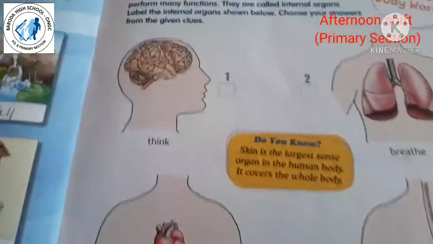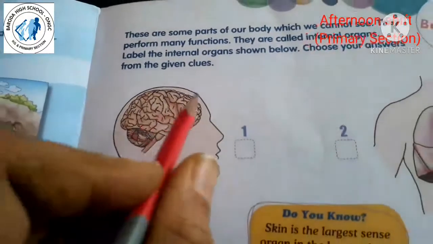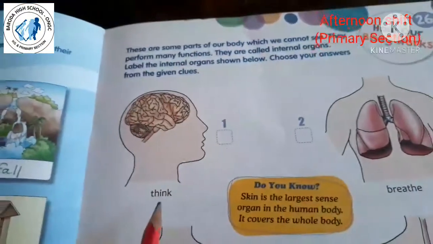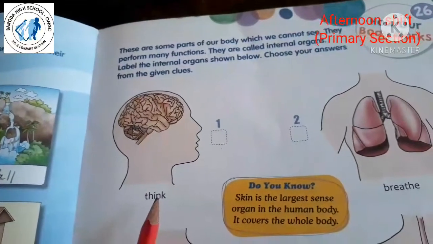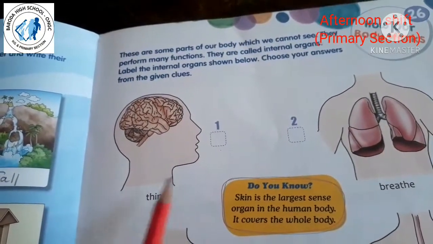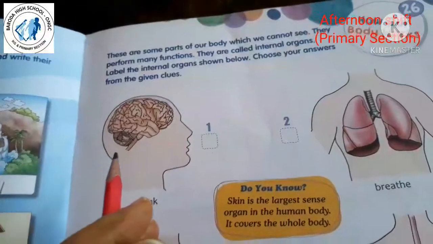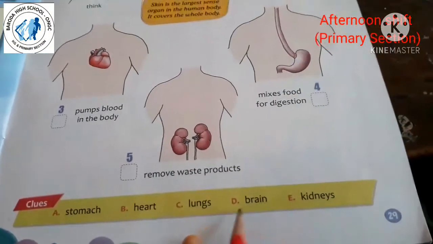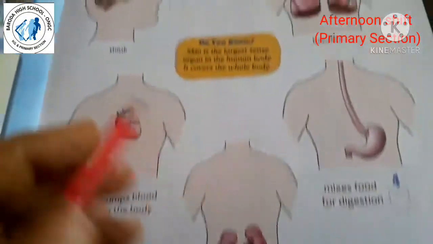Okay. First see this part. In the body this organ does thinking. The function it does is thinking. So which part is this? Find out from here. Brain. So first here write down brain.